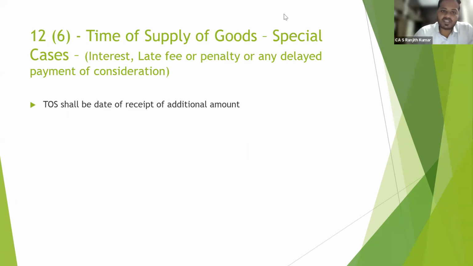Okay, time of supply of goods in case of special cases, starting with interest, late fee or penalty or any other delayed payment of consideration. What is the time of supply? It is the date of receipt of additional amount. So if an additional amount comes along with the stated amount, the time of supply is the date on which the additional amount is received.